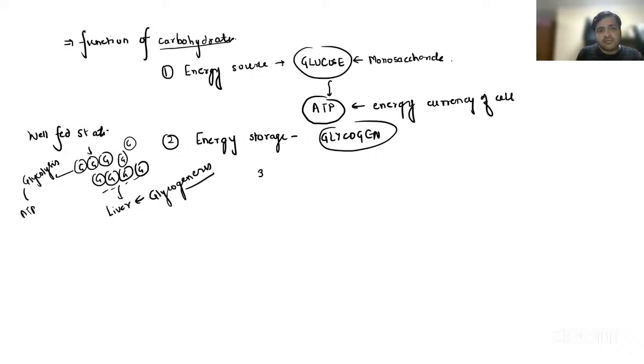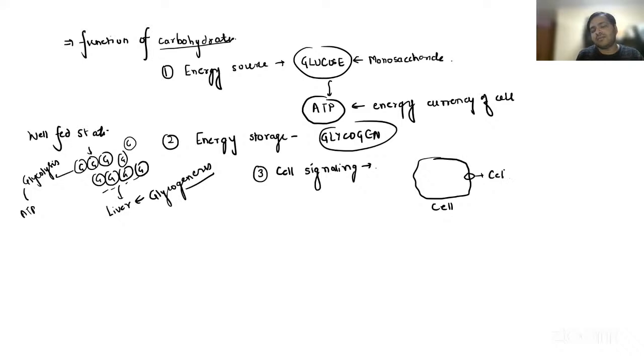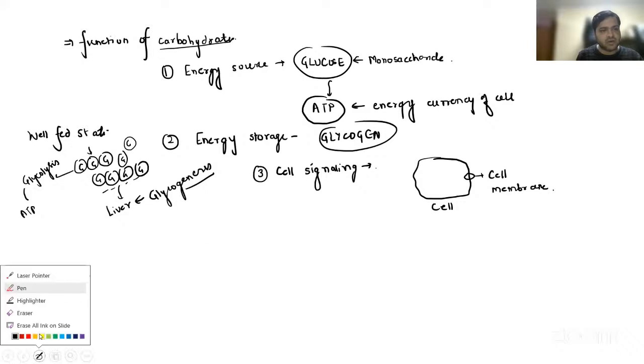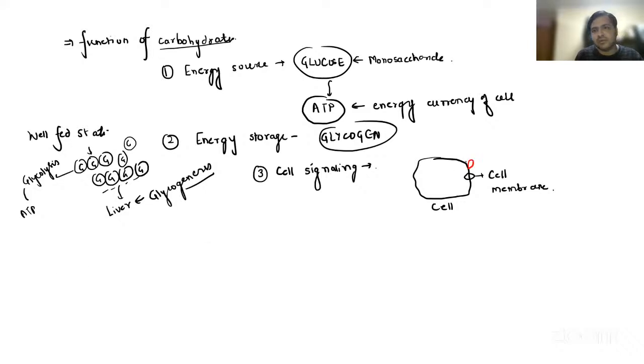It also helps in cell signaling. Now, if we talk about the cell, you already know the cell is covered by a membrane that is called the cell membrane. And on the cell membrane, we have certain carbohydrates present.